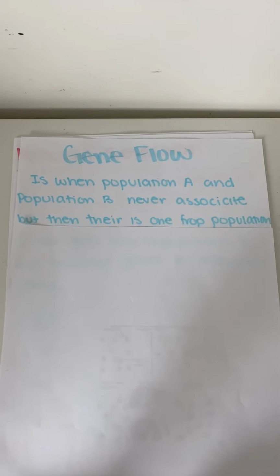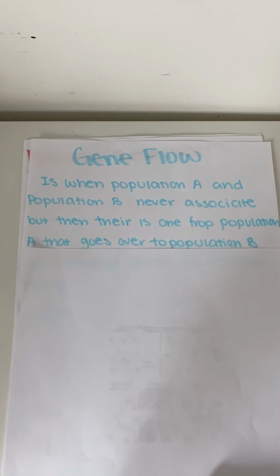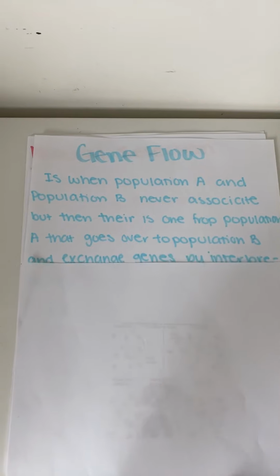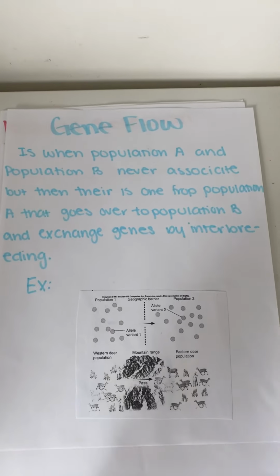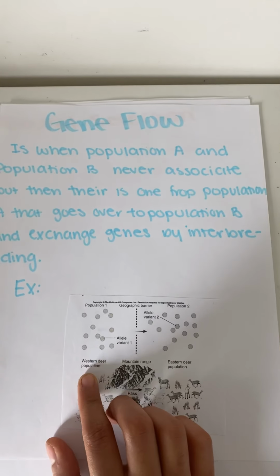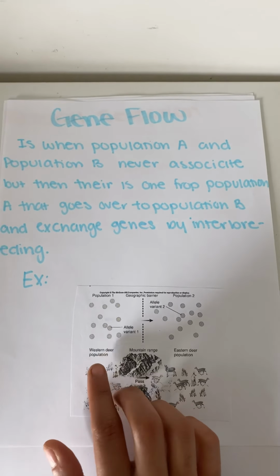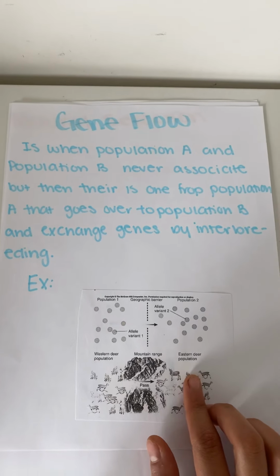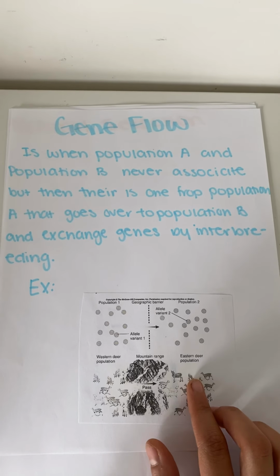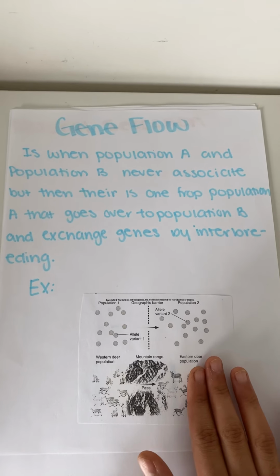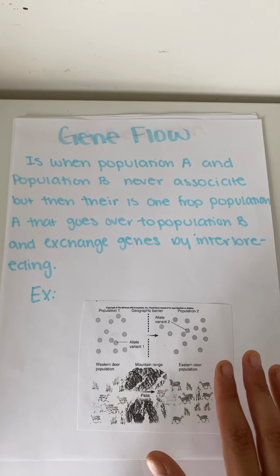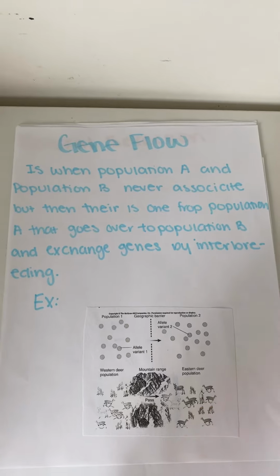Gene flow, on the other hand, is when population A and population B never associate, but then one from population A goes over to population B and exchanges genes by interbreeding. Here's an example. The western deer population, one or two will go over to the eastern deer population, and they will not make a new population, they will only be joining the eastern deer. And this will be a voluntary migration, not like the other one.